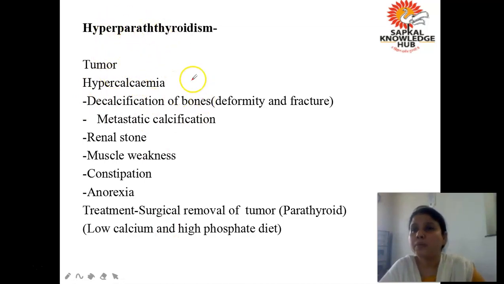But it is not a much severe condition. So what will happen अगर किसी को hyperparathyroidism होगा? The bone will become very weak. Okay, there is chances of fracture, osteoporosis will occur, because parathormone क्या करता है? It removes the calcium from the bone. So the bone will appear like, how to say, sponge. Okay, they will become very spongy. There is chances of fracture. Okay, so one of the major thing which is associated with hyperparathyroidism is osteoporosis, and there will be easy fracture of the bones. So hyperparathyroidism किसकी वजह से होता है?